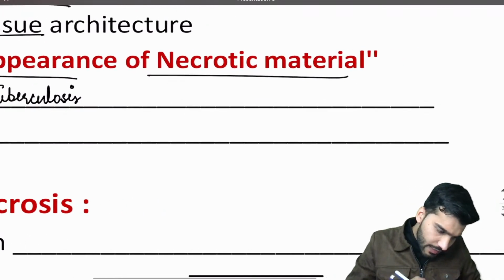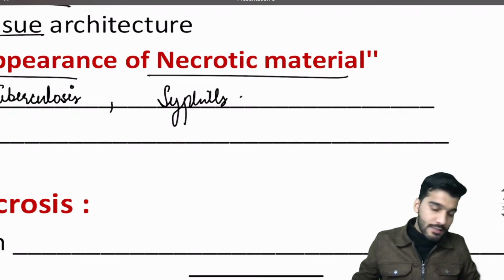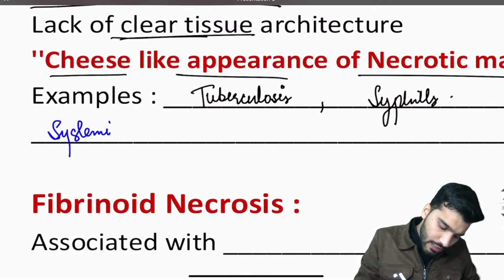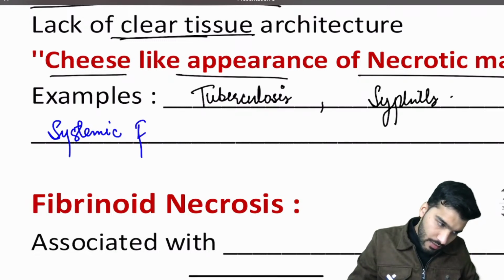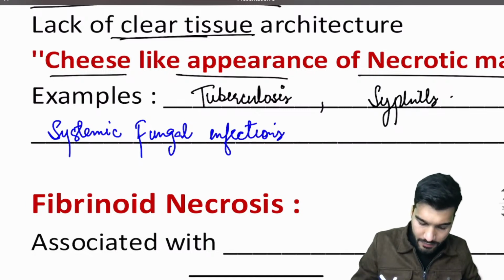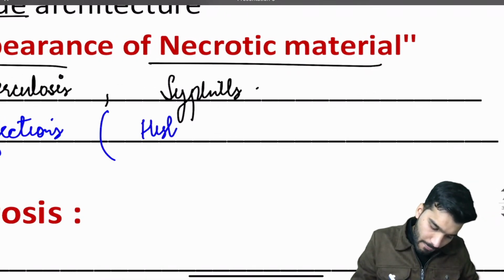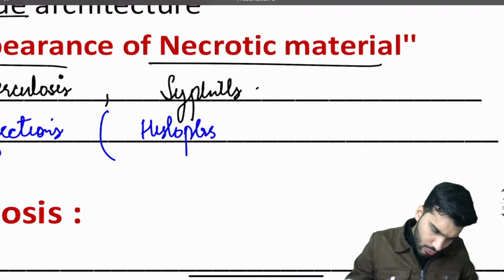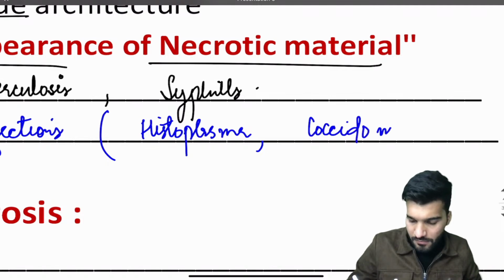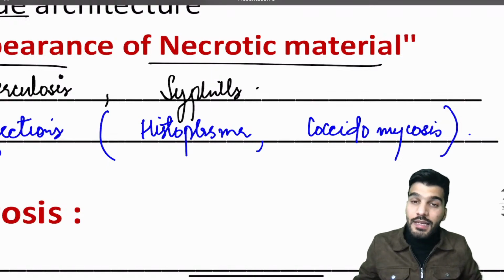Followed by that, the example will be syphilis. And one more example we have, that's going to be systemic fungal infections. What are the systemic fungal infections you will see having caseous necrosis? Yes, that's going to be histoplasmosis and coccidioidomycosis. The type of necrosis that is seen is caseous necrosis.